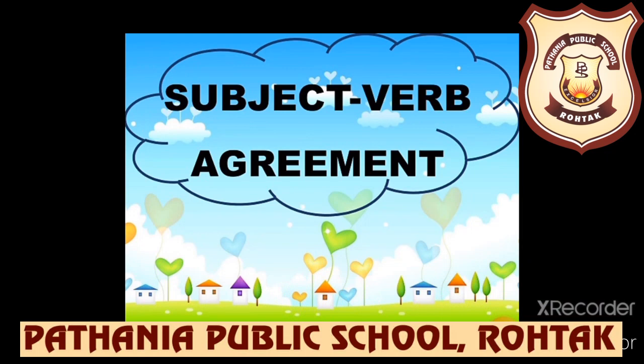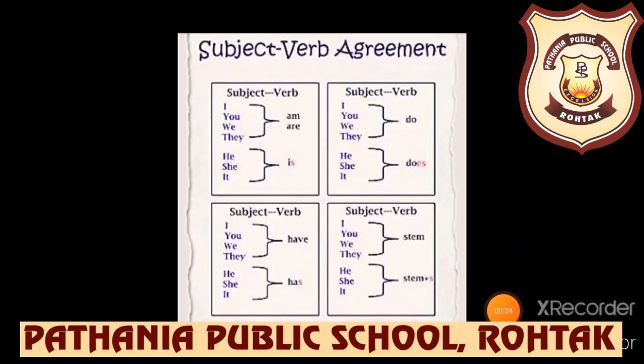Today we are going to do the grammar topic, subject verb agreement. So when we talk of sentences, there must be an agreement between different parts of a sentence, especially the subject and the verb. Like I have told you, there must be one agreement between subject and verb.